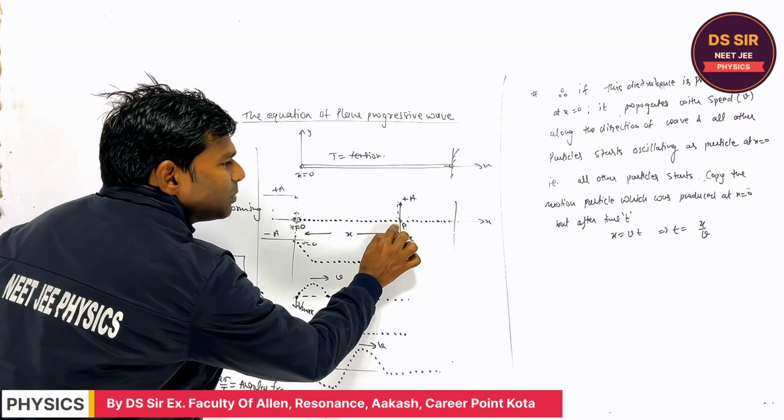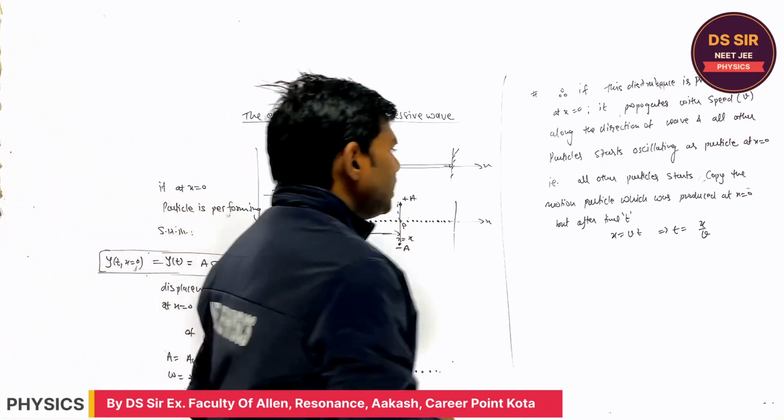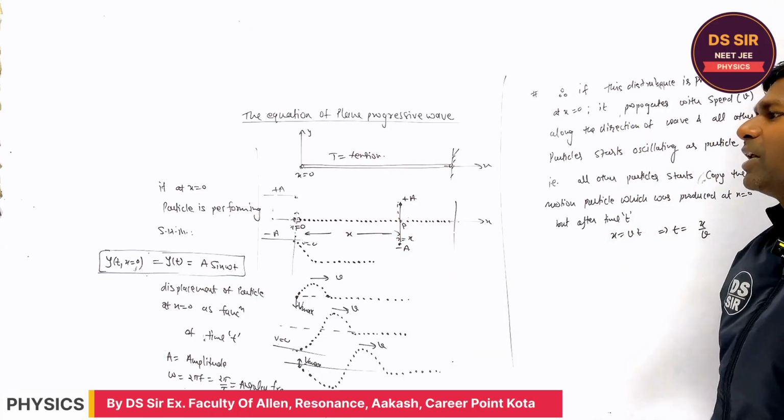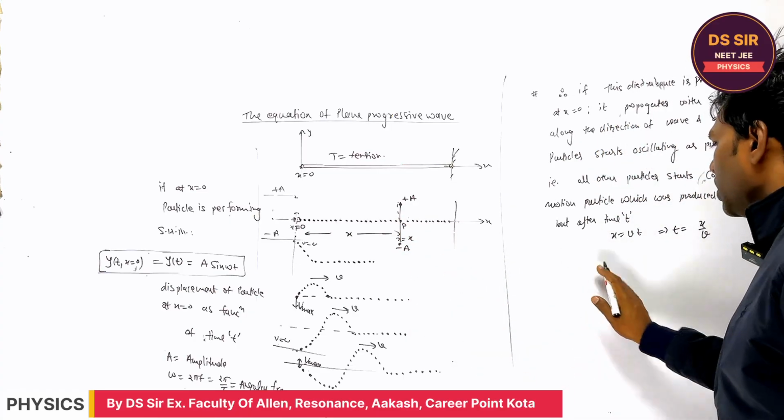So, what displacement will you write for this particle? Please tell. Can you write the displacement of this particle? Yes, we can write. What is that?